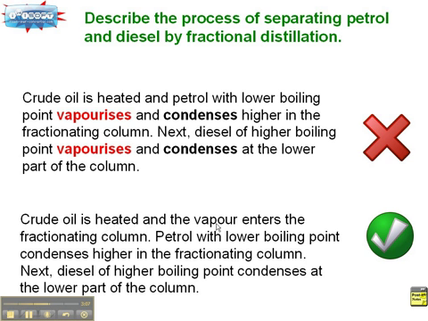So crude oil is heated and the vapor, everything in the crude oil, enters the fractionating column. So petrol with lower boiling point condenses high in the fractionating column. Next, diesel of high boiling point condenses at the lower part of the column. Alright, so all the components of the crude oil vaporize together.